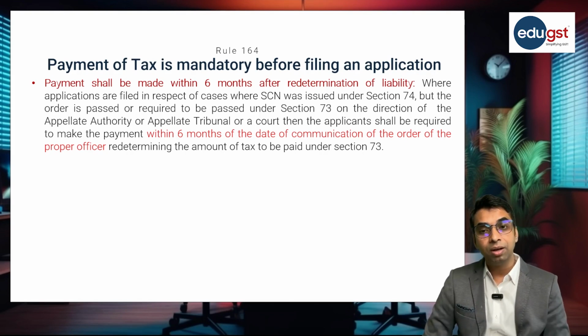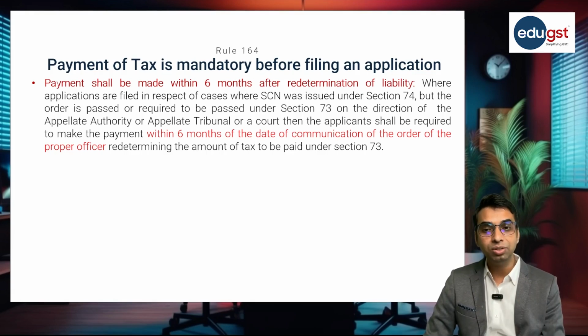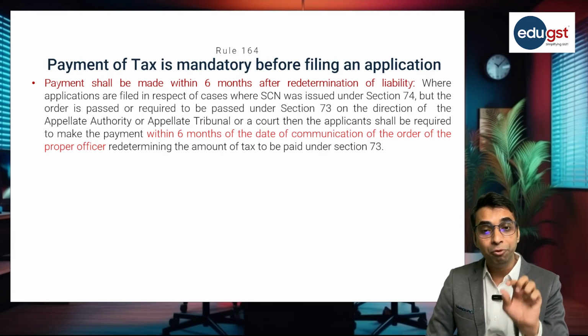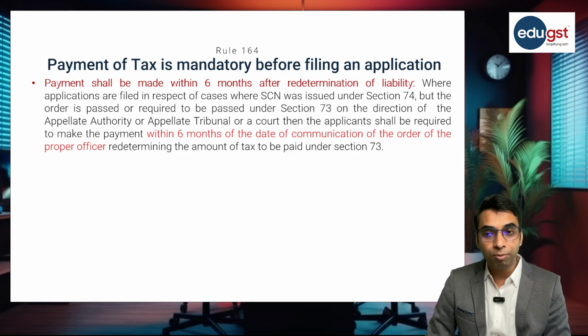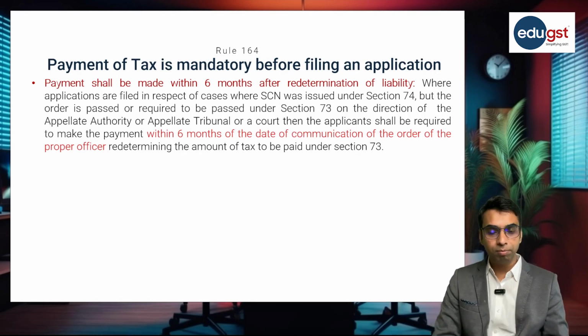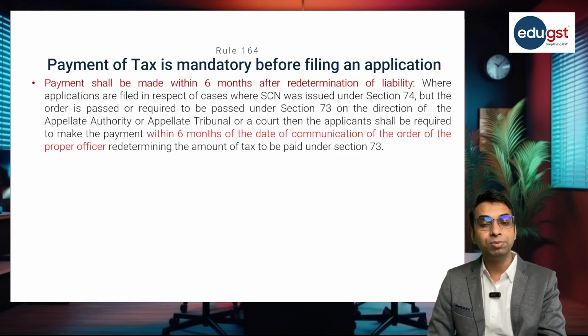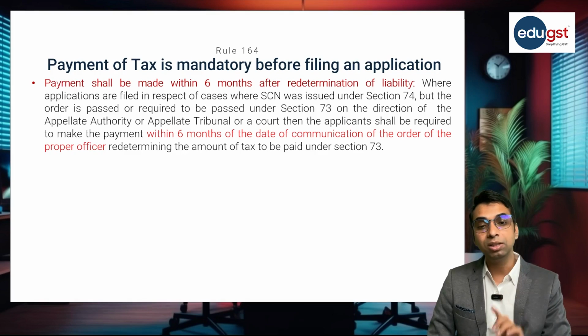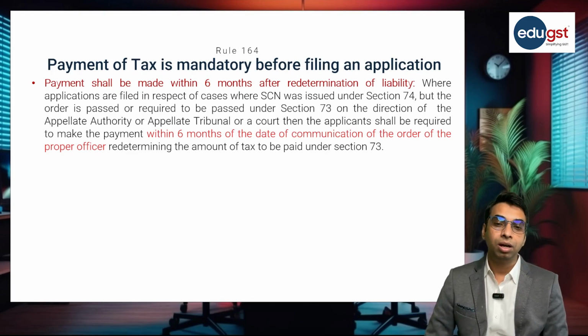the period for making the payment is not 31st March 2025. In that case, the applicant is required to make the payment within a period of 6 months of the date of communication of the order of the proper officer redetermining the amount of tax under section 73. So when you get the fresh order from the proper officer determining the liability under section 73, from the date of communication of the said order, within a period of 6 months, you are required to make the payment against that order.